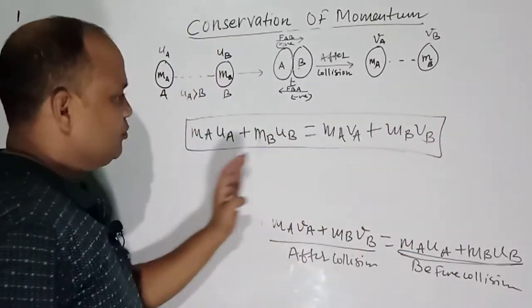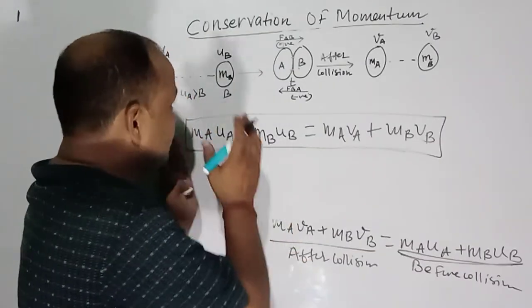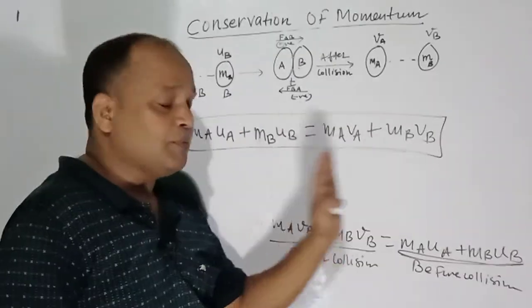This is the equation for the law of conservation of momentum.